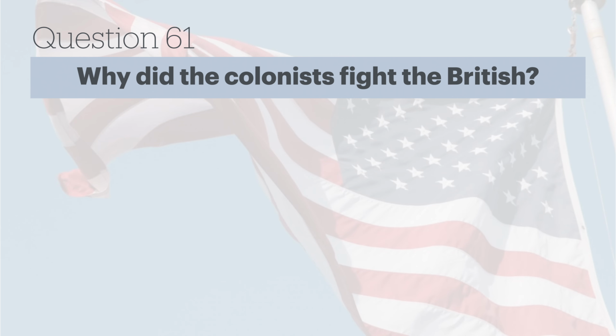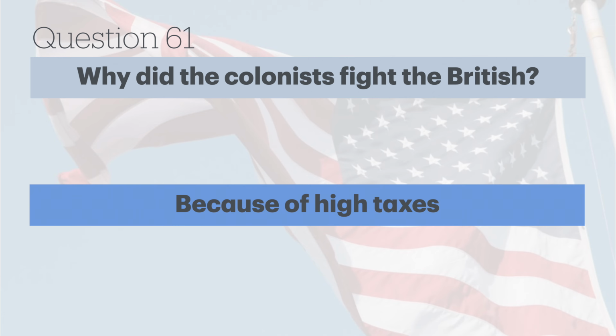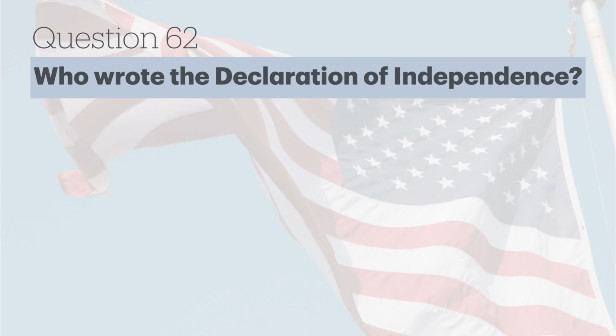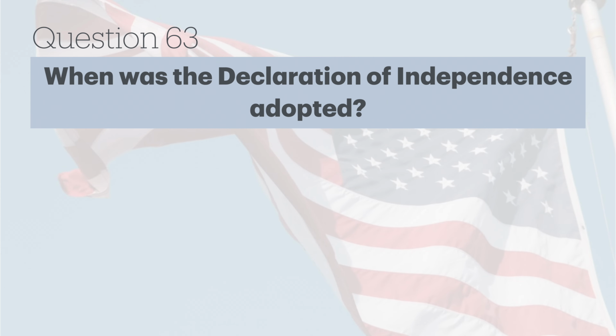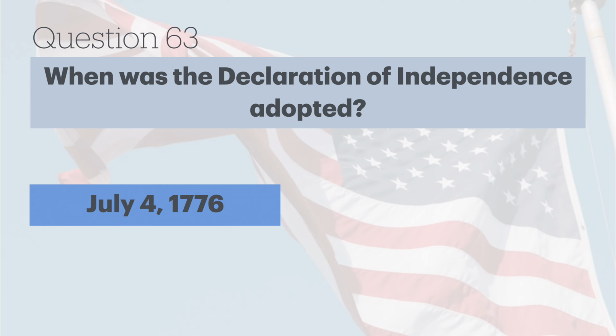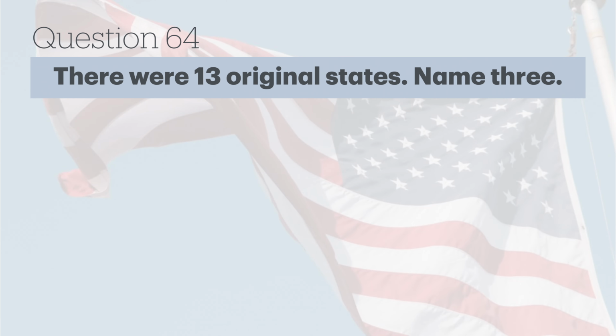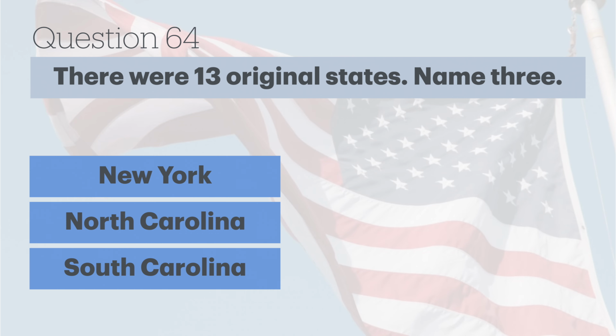Why did the colonists fight the British? Because of high taxes. Who wrote the Declaration of Independence? Jefferson. When was the Declaration of Independence adopted? July 4th, 1776. There were 13 original states. Name 3. New York, North Carolina, South Carolina.